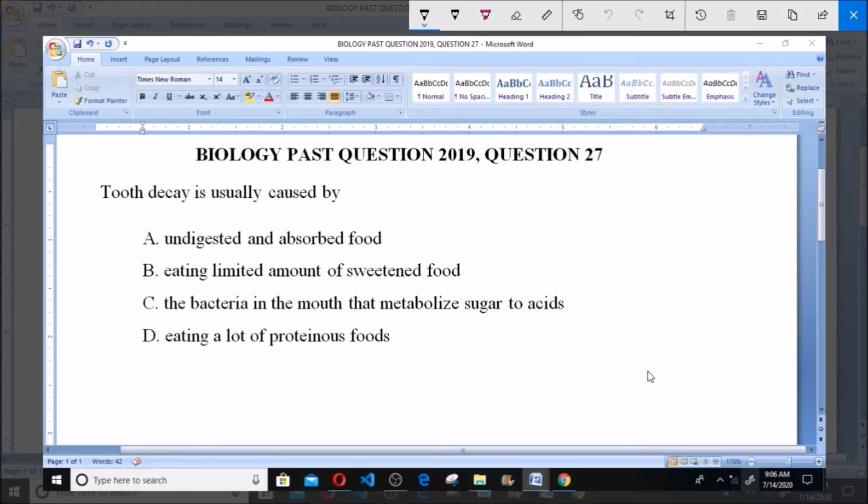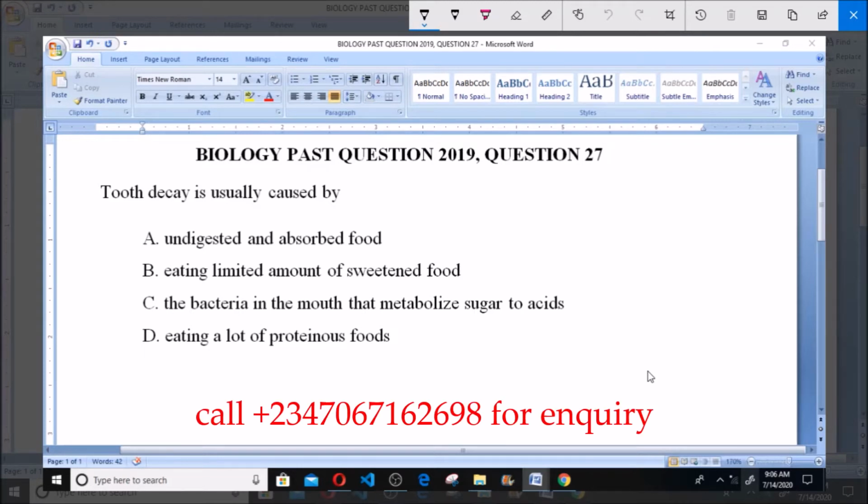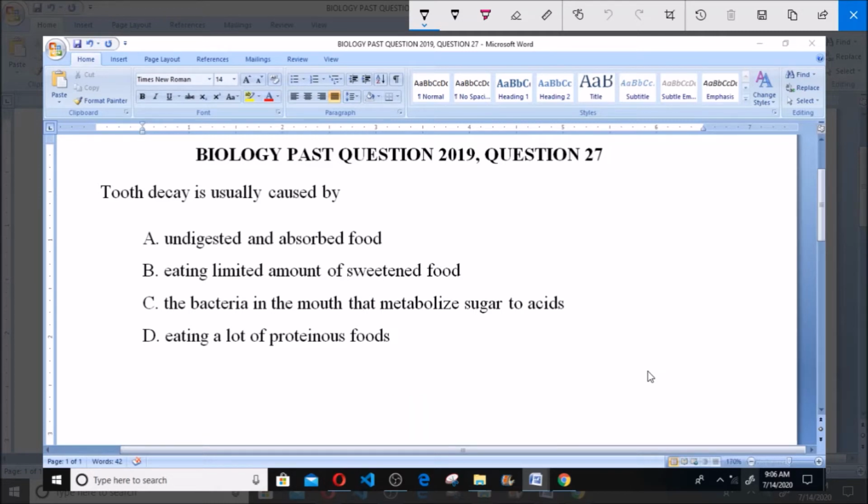Today we're dealing with biology past question 2019, question 27. Tooth decay is usually caused by A. Undigested and absorbed food, B. Eating limited amounts of sweetened food, C. The bacteria in the mouth that metabolize sugar to acids, D. Eating a lot of proteinous food.